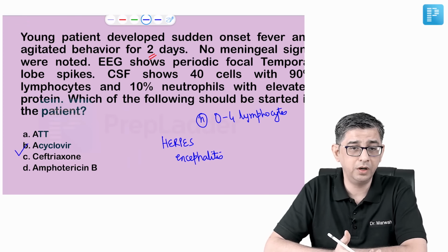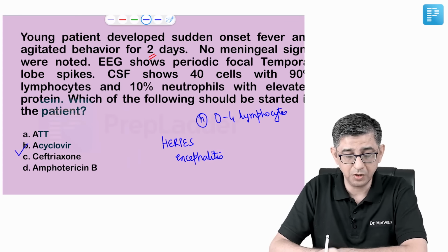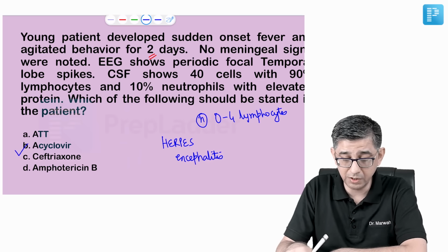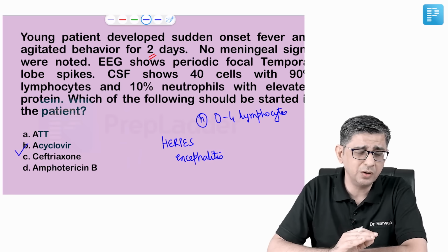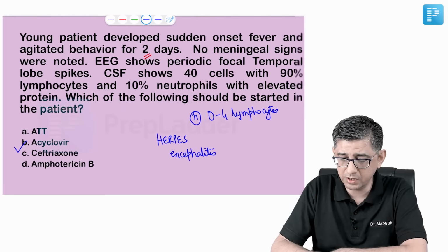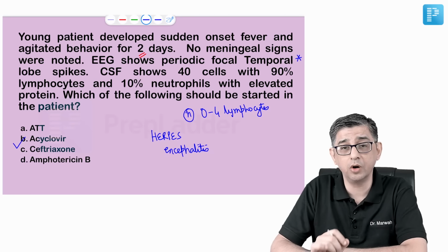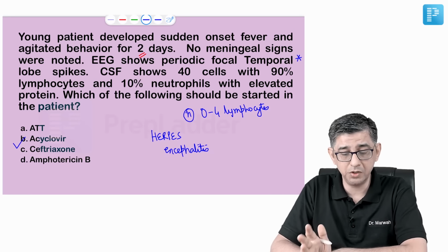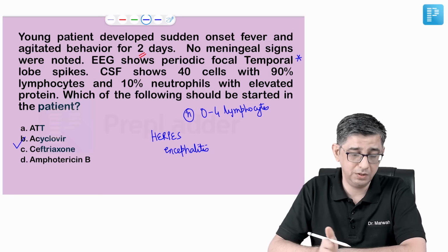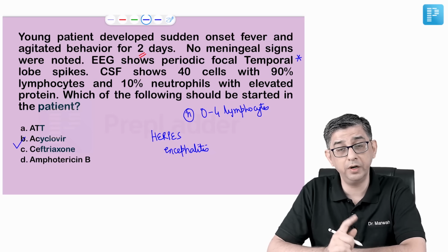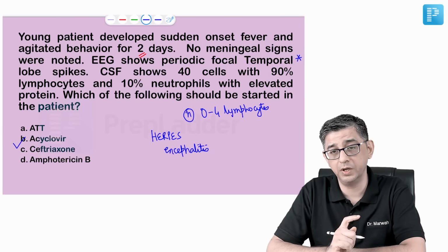How did I rule out tubercular? Because I told you in tubercular, the history would be relatively longer. The number of cells will also be more, and proteins are grossly elevated. He will not say elevated protein. He will use words like cobweb coagulum. I request you to go through the questions of the previous years, prior to these papers also, where tubercular meningitis has always also been asked.